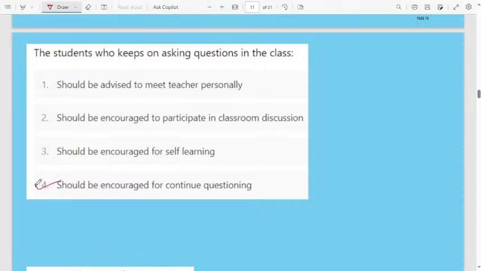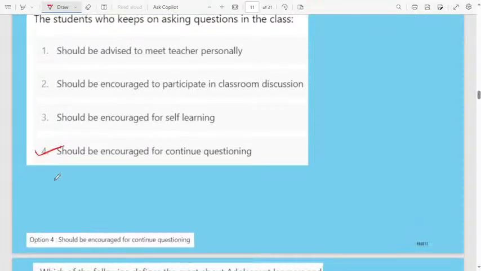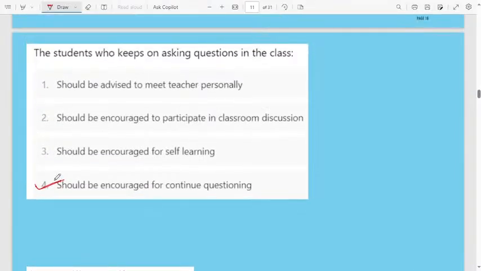Fourth is the very best answer, because once the students, when he started asking the question, then he will learn more. See, now I will teach the difference between the speed and velocity, everything. Then I will give the daily life examples. Then the students, they will started asking, what is the difference, ma'am? Why we will consider as a speed and velocity? What is the difference? It will look like same only definition wise. But what is the difference? Then how we can calculate?